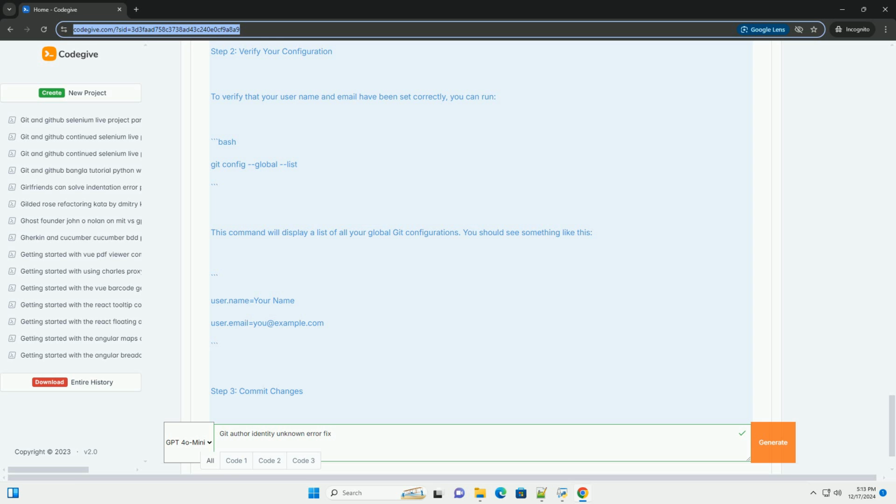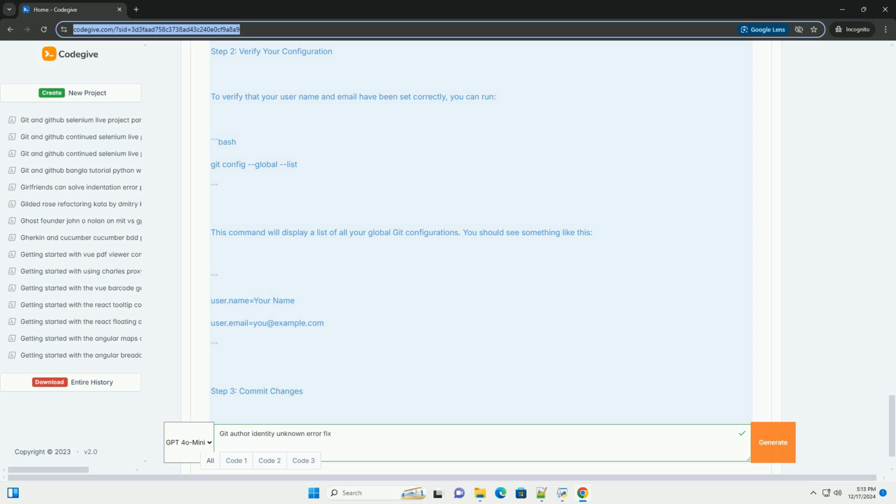Step 3. Set local username and email, optional. If you want to set your username and email for a specific repository only, navigate to that repository in your command line and run: bash cd path/to/your/repo. git config user.name "your name". git config user.email "youremail@example.com".